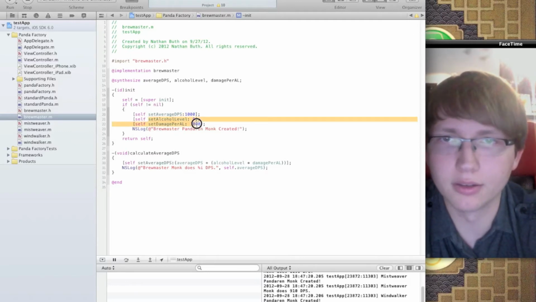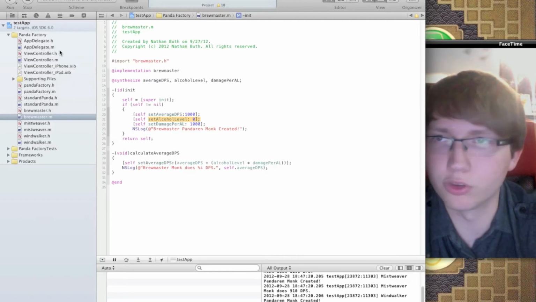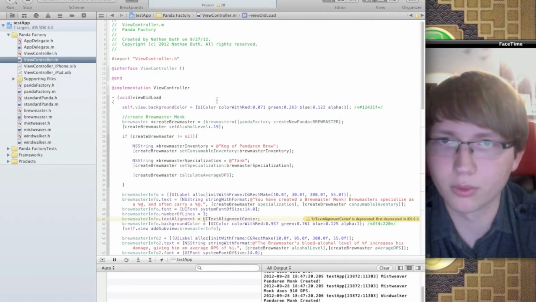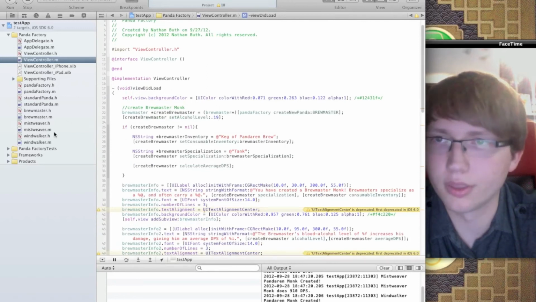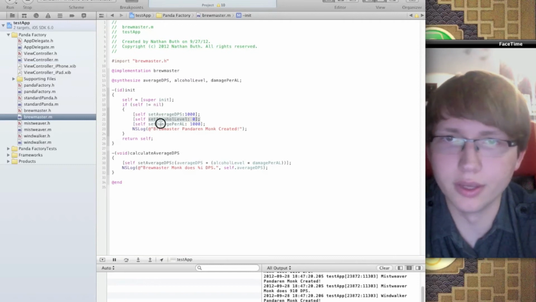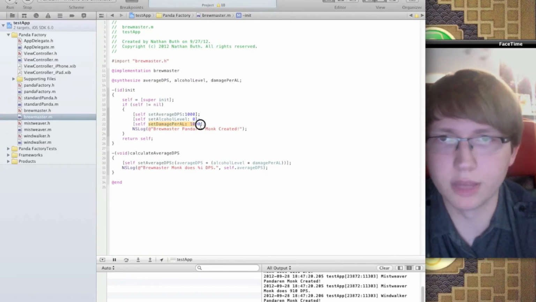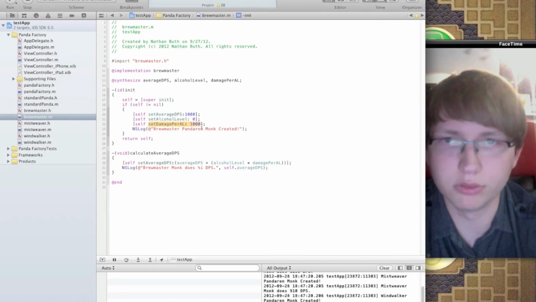Then I had the alcohol level, which was set in the view controller. That's where it's set, right there, and it's a float because it's a decimal. And then damage per alcohol level.